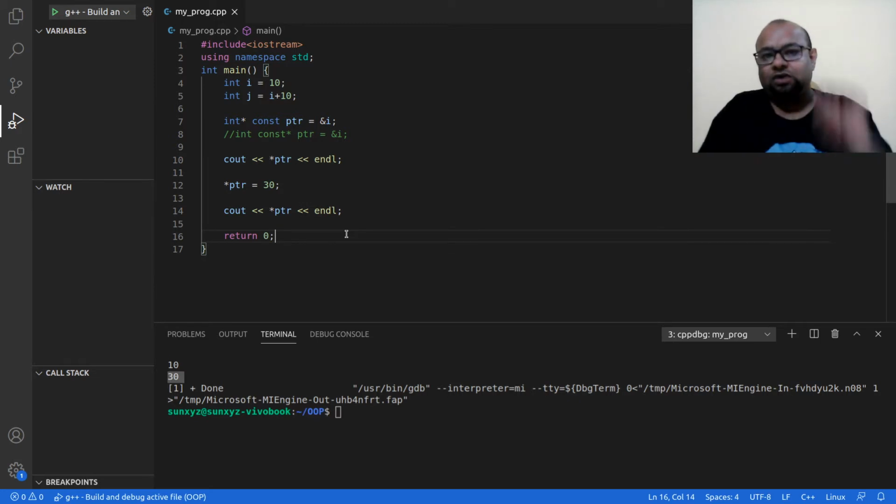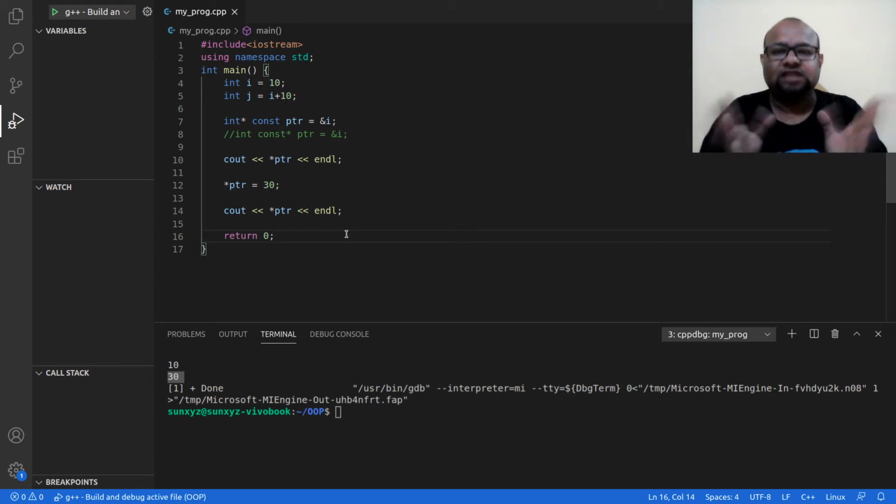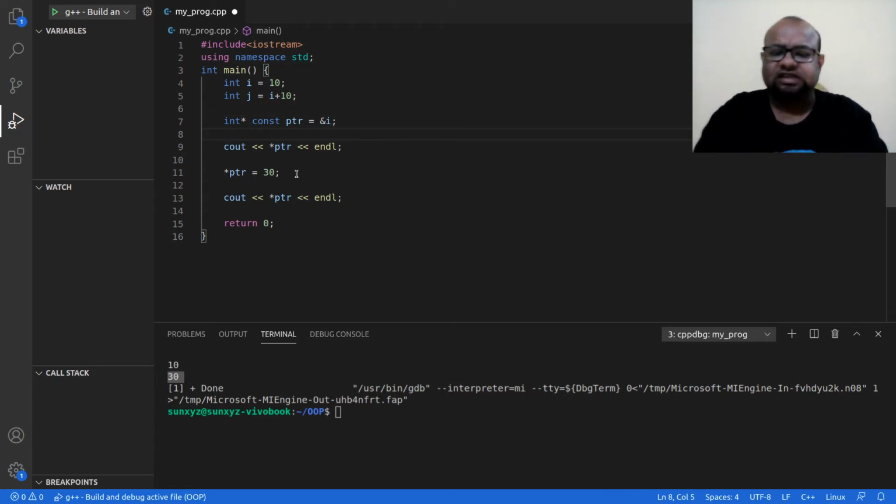What can I do now? I am pointing to some address. Now I cannot change the address, but I can change the value at that address. Previously, I could not change the value at that address, but I could change the address. I hope you get the difference. Previously, could change address, could not change value. Now, cannot change address, but can change value. So this is the difference that bringing the const from the left of the star to the right of the star makes. Next, let me do one thing.